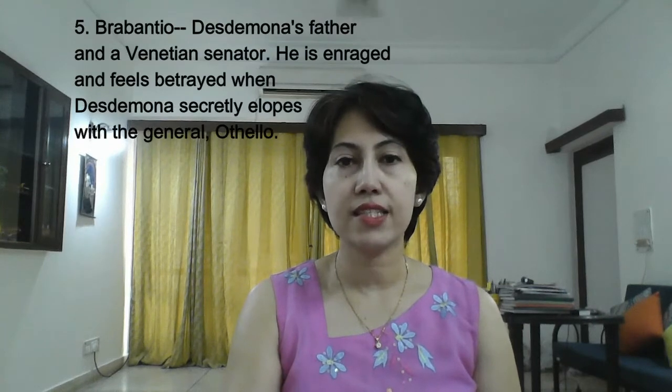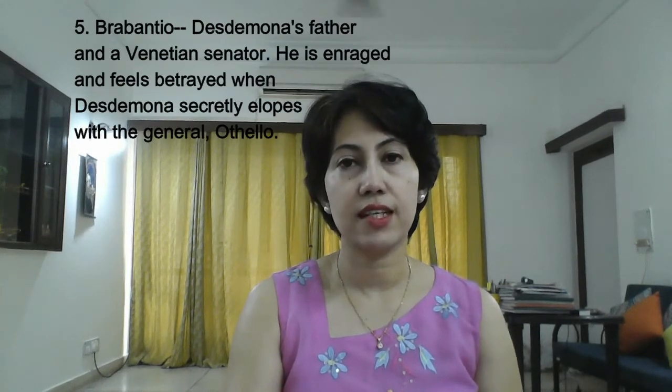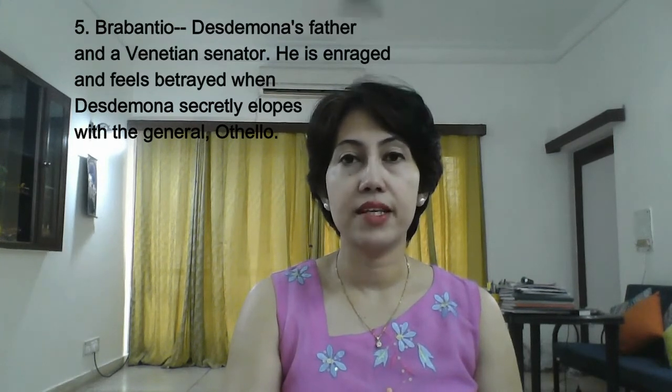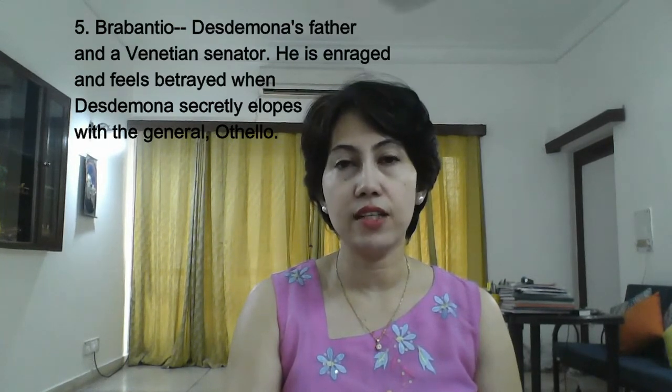The fourth character is Michael Cassio. Cassio is a young, charming soldier whom Othello promotes to the rank of lieutenant over the more experienced Iago. Iago resents Cassio for this. Cassio is absolutely loyal and devoted to Othello and shares a friendly relationship with Desdemona. The fifth character is Brabantio. Brabantio is Desdemona's father and a Venetian senator. He is enraged and he feels betrayed when Desdemona secretly elopes with the general Othello.